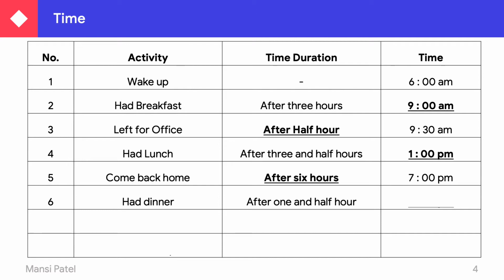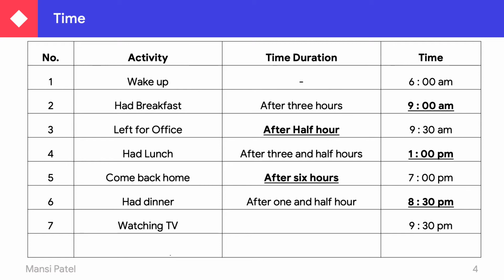So what we have to do? We have to just do the addition of the time and the duration. 1.5 hours plus 7, so by 8:30 p.m. in the night, they are taking their dinner. After that, watching TV, and watching TV till 9:30.